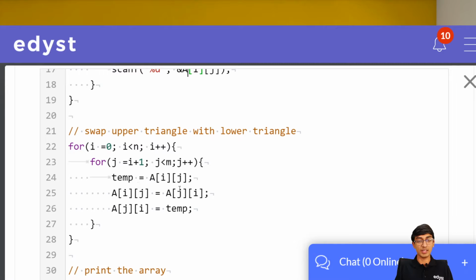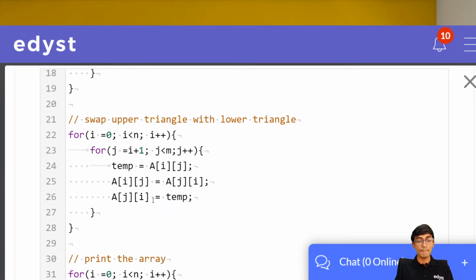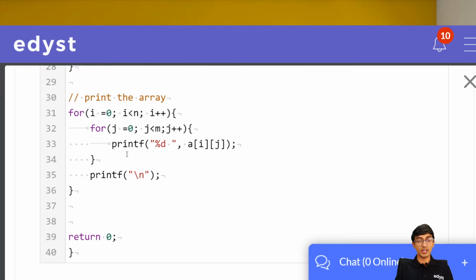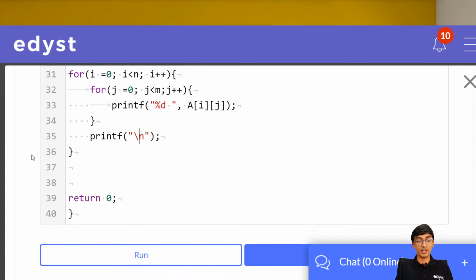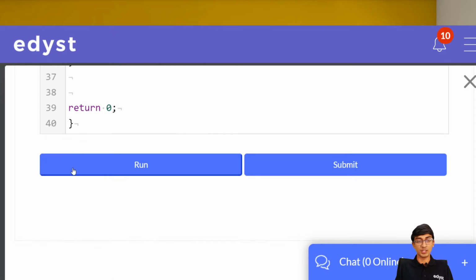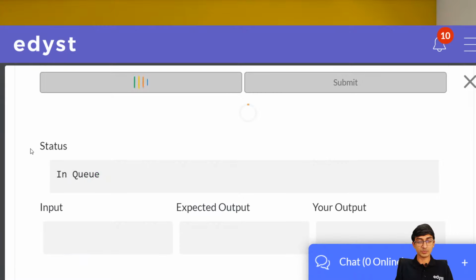This is what's happening here. A[i][j] will be swapped with A[j][i], and once that is done, we again print the array, which is capital A, right? First we'll print the spaces, and then we'll print a new line. All right. Okay, let's run and see what happens.